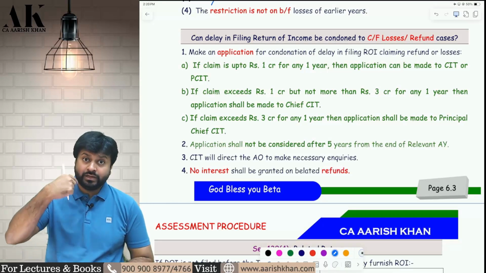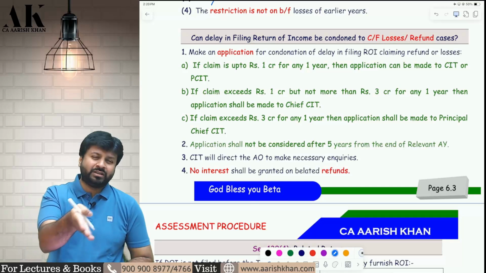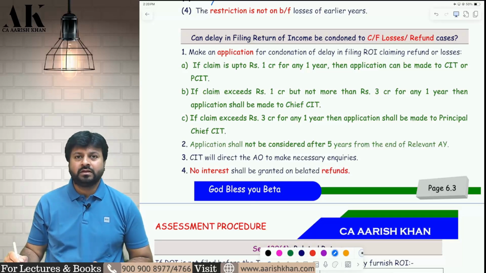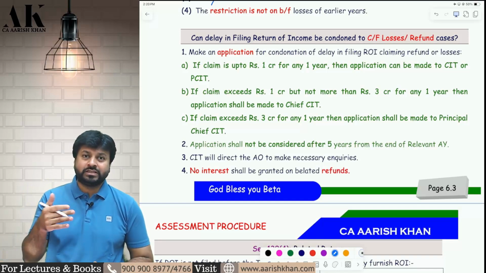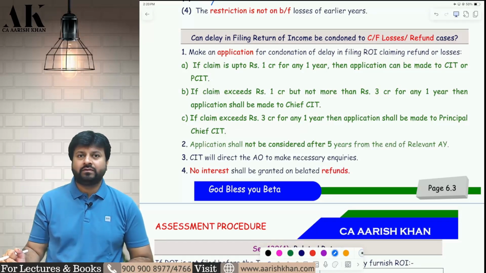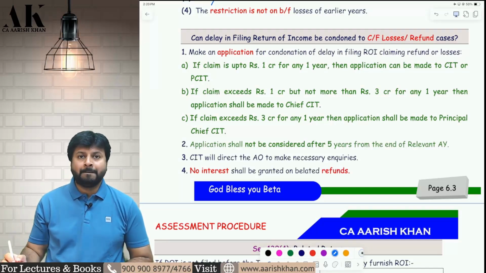Now while doing the batch, when I was teaching you all these things, that time the limits were slightly different. Then later on in the month of October, they have changed the limits. So I have attached one note also in the batch. You can watch that later on. But here also you can change the limits in your book itself if you don't have the latest limits. You have to follow these limits which are given in green now, because in the middle of the batch they have changed it. Okay.